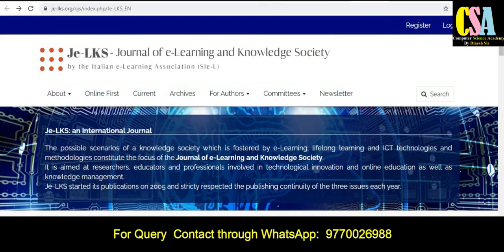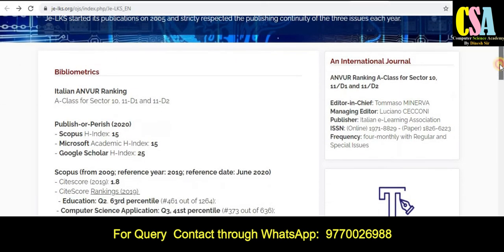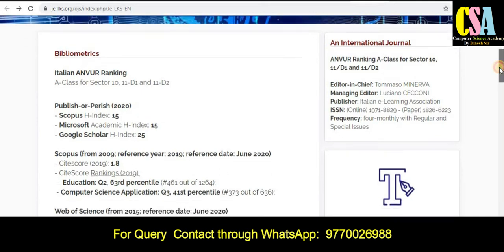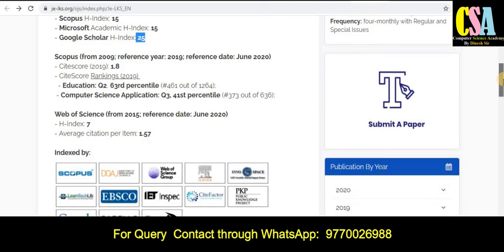Next category of the journal is the JELK, Journal of E-Learning and Knowledge Society. This is also a Scopus category journal. So explore the journal very carefully. And about this journal, you can see here, Scopus H index 15, and Microsoft Academic H index 15, and 25 Google Scholar H index, Scopus category, and so many things are given here.